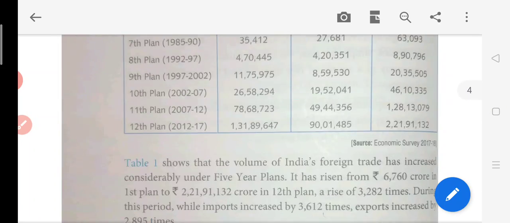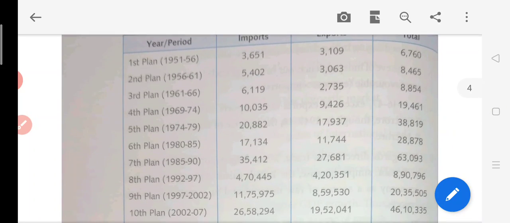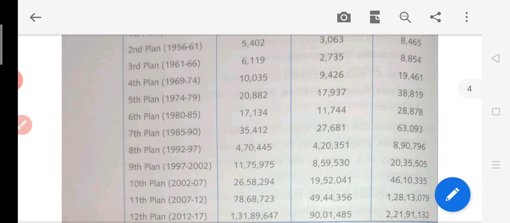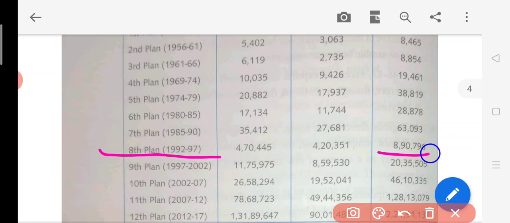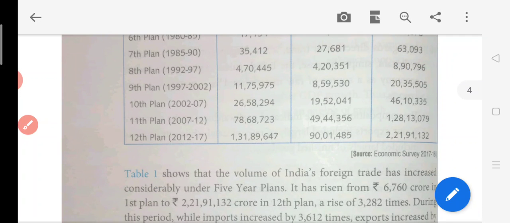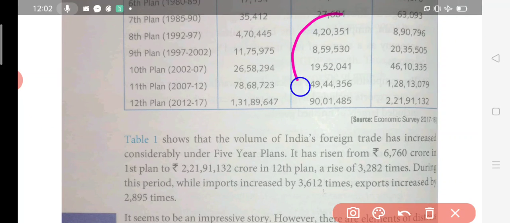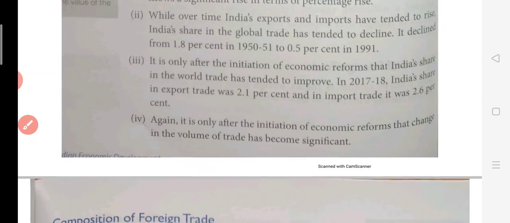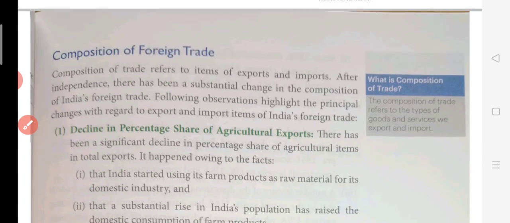Yes, here it is. So here we can say that from 1991 onwards there is a tremendous increase. You can see what the increase is: from 63,000 it has increased to 8,90,000, a tremendous increase because of this LPG. Since then it is too much. Everywhere you can say that the export and import figures are large. So that is the thing. That's why it is called the year of great divide.